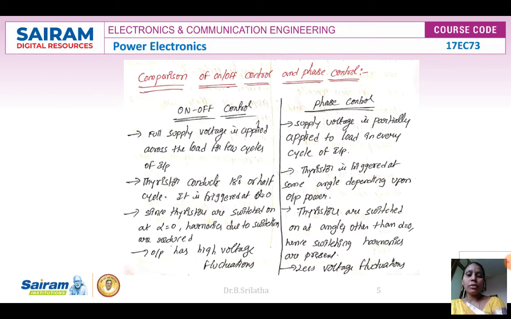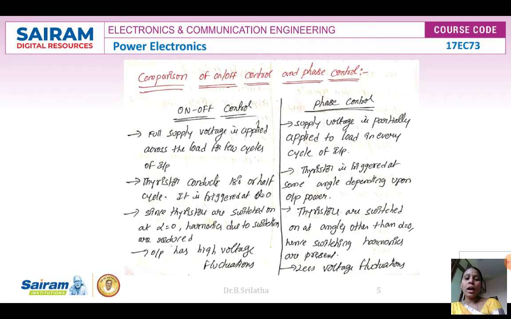So already we have two different types of AC control: on-off control and phase control. In on-off control, the full supply voltage is applied across the load for a few cycles of the input, but in phase control, voltage is partially applied to the load in every cycle of the input. In on-off control, the thyristor conducts 180 degrees or half cycle, triggered at alpha equal to 0, but here the thyristor is triggered at some angle depending upon the output power.